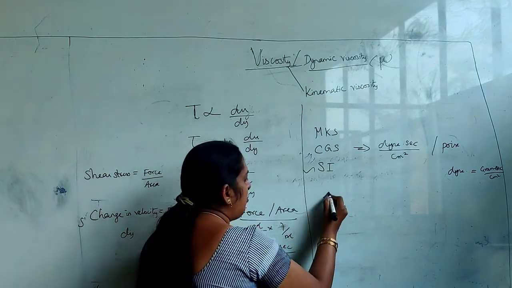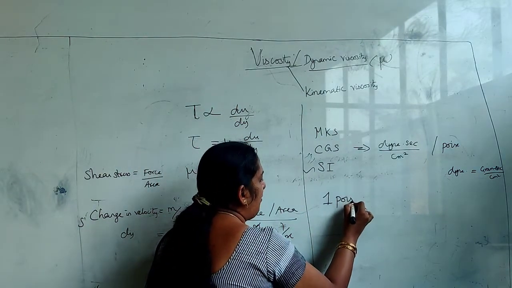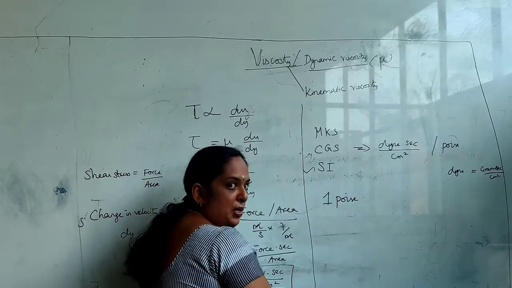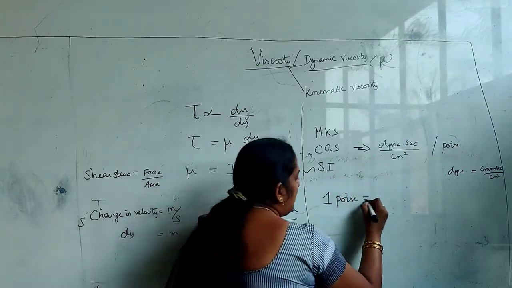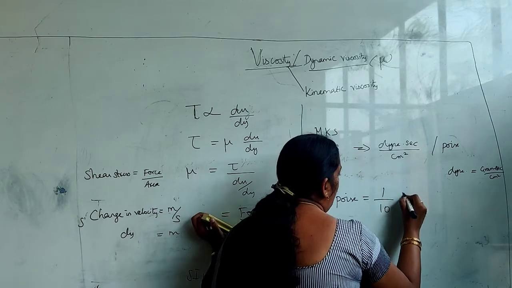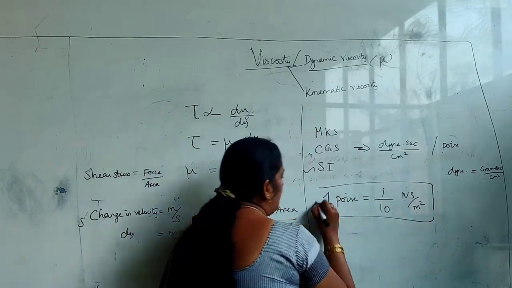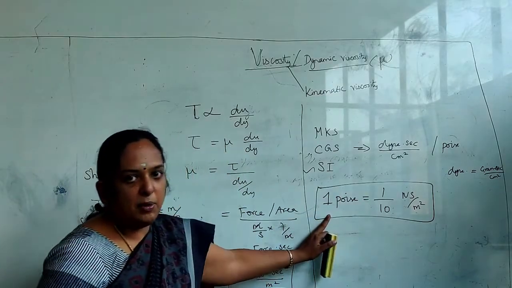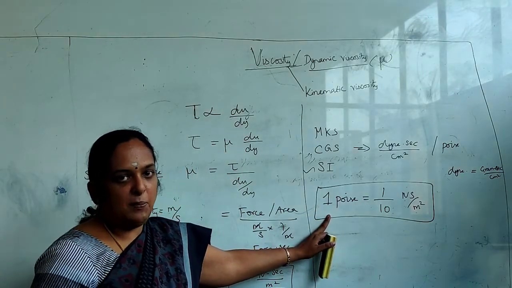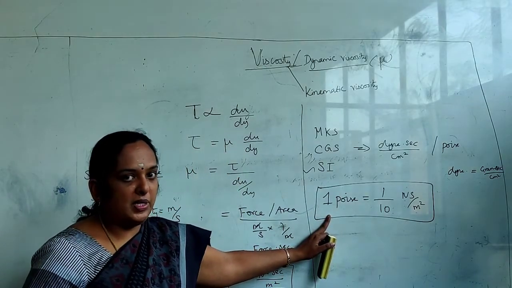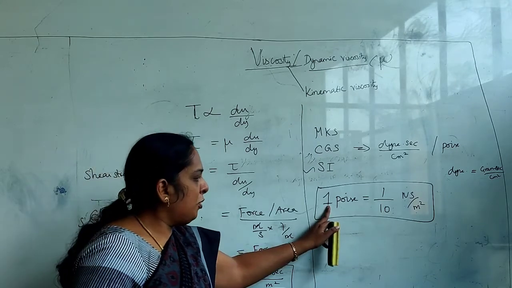So what is 1 poise? How will you convert from CGS units to SI units? 1 poise is 1 by 10 of Newton second per meter square. Remember this, because in problems they will give you the values in poise, or ask for the answer in poise. So you should know the conversion.